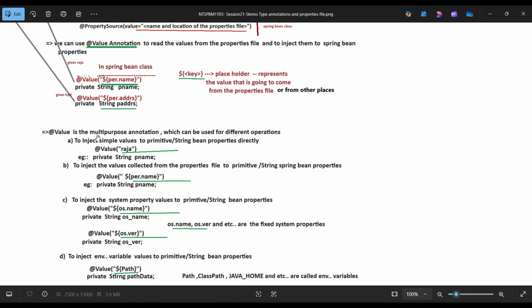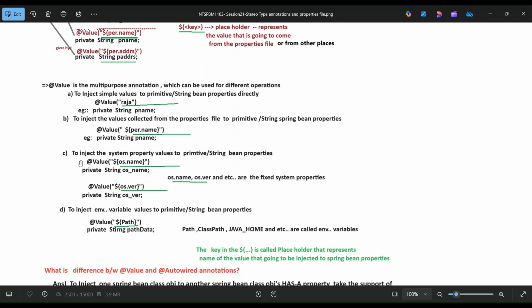@Value is a multi-purpose annotation which can be used for different operations. It can inject a simple value to primitive Spring Bean properties directly, like @Value("Raza") private String pName, directly injected. Or it can inject a value collected from the properties file to primitive and String Spring properties, like @Value("${per.name}") injected into pName.